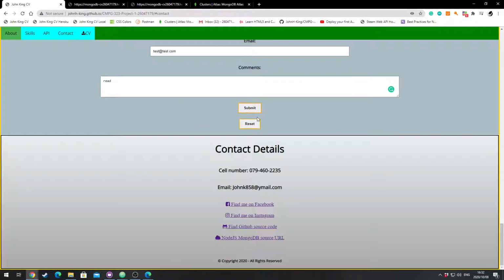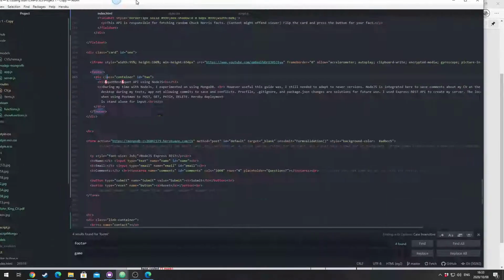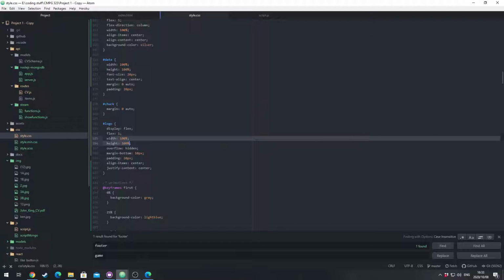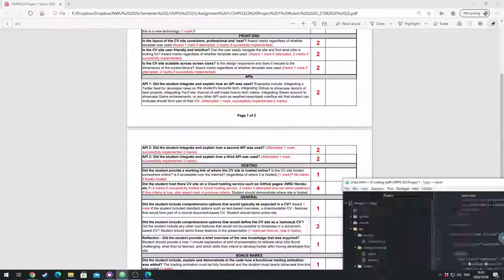Okay. So from here, we know that the API works. Now we can look back at the rubric. So I have now shown 4 APIs, and I have also used another API for fonts. It might not be a big one, but I still consider it to be an API because it was my first one. So I created the fonts, and I just simply brought it into body. Nothing hard about it.